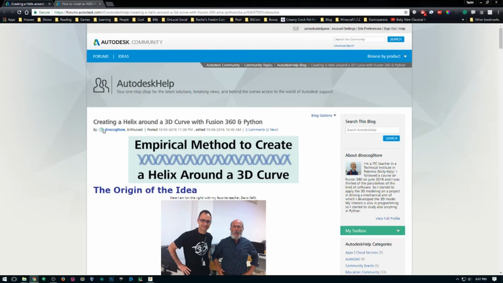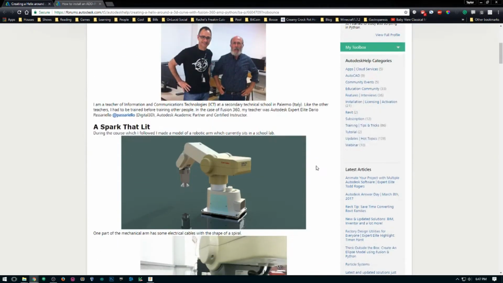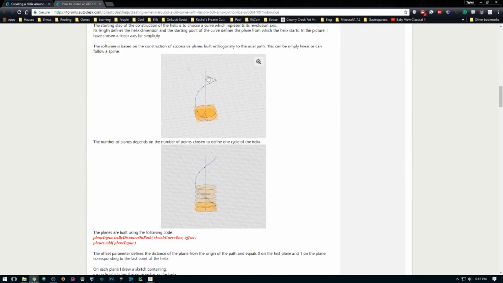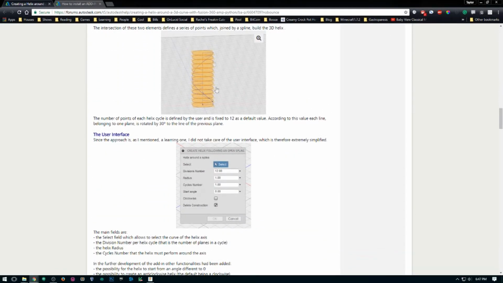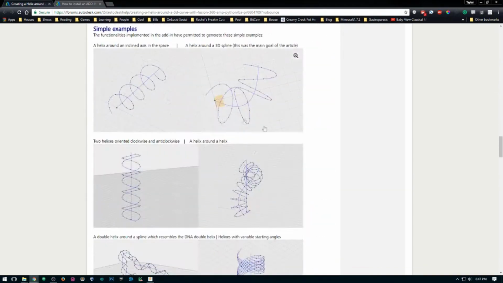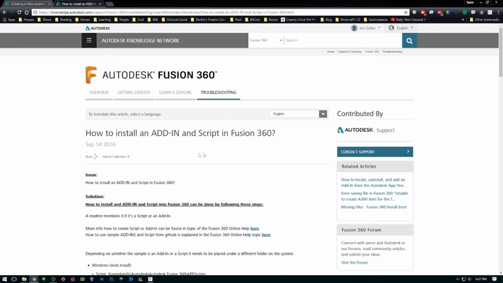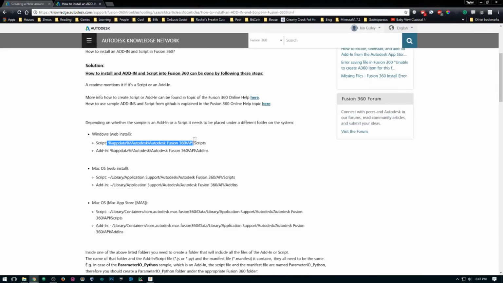This was made by Dino Coglator. I'm sorry, I probably butchered your name, but whatever your name is, you did a great thing making this add-in. It lets you create custom spirals, essentially, or helixes, around a 3D curve, just like it says. You download and unzip this and move it into the appropriate add-ins folder depending on your OS. I'll put both of these links in the description so you can follow them yourself.